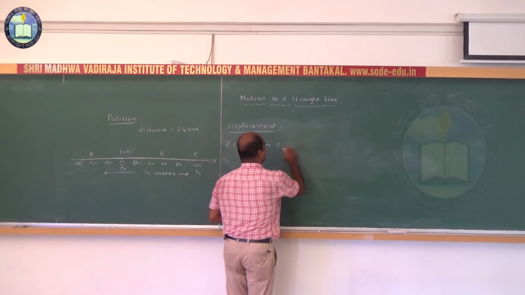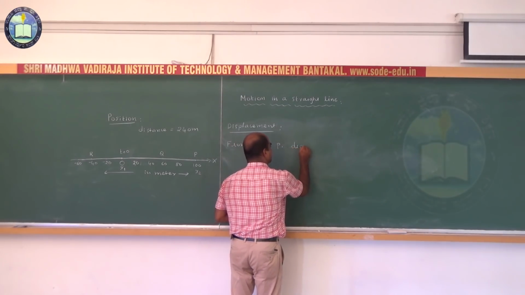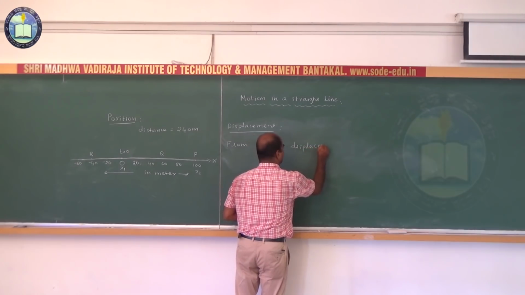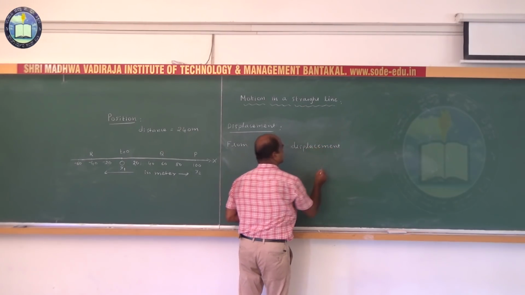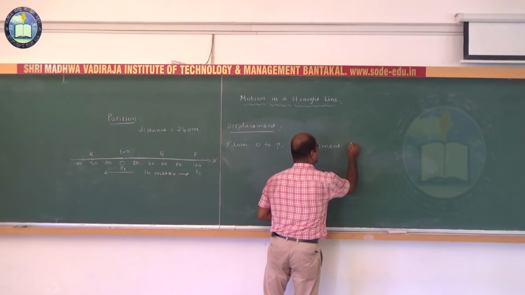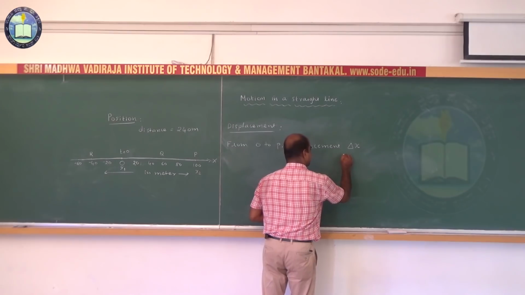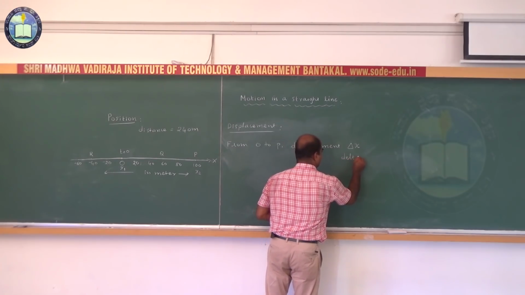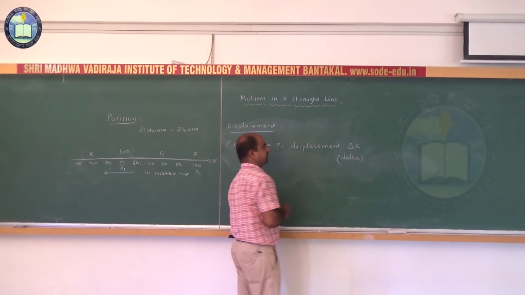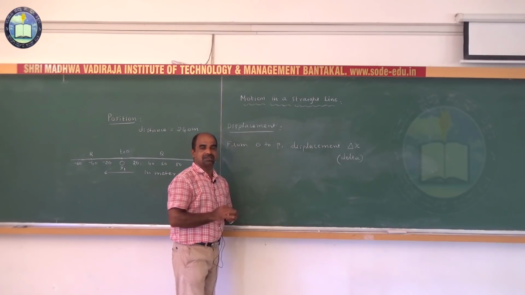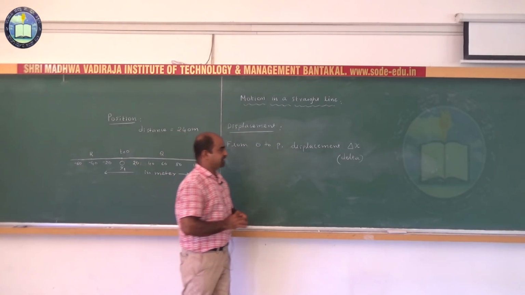Delta is a Greek term. Delta. Got it? Delta is a Greek character.